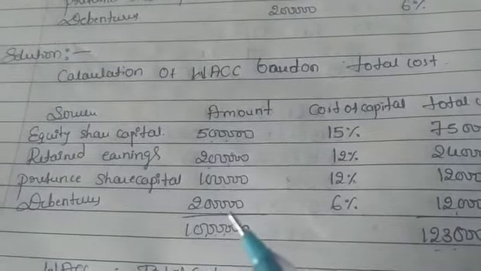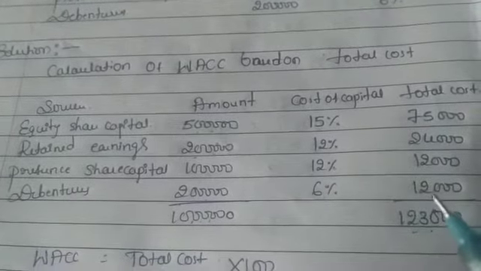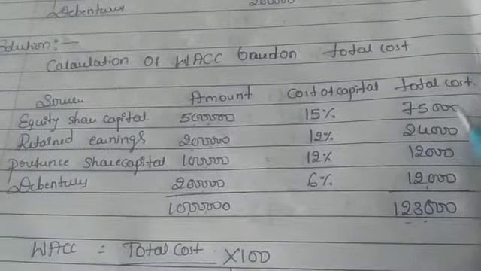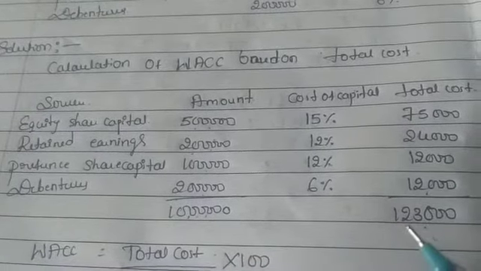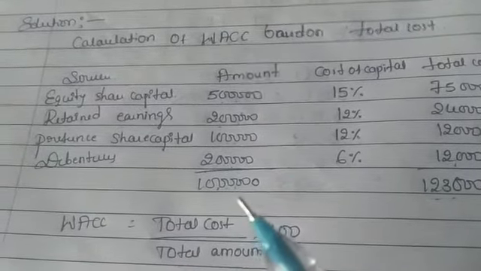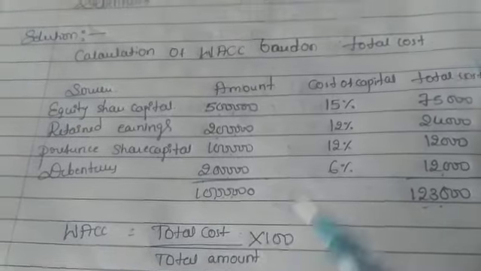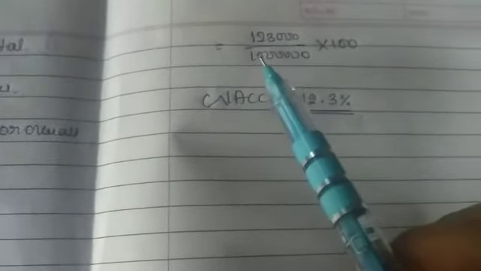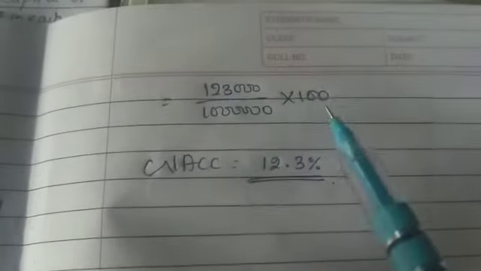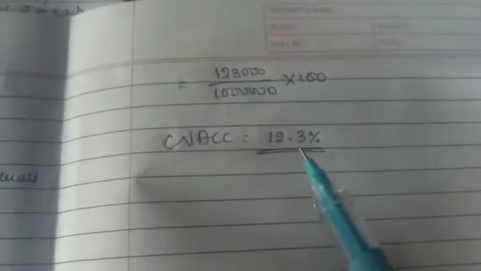Debentures are 2 lakh, with a 6% cost of capital, so it is 12,000. Adding these all, the total cost is 1,23,000 and the total amount is 10 lakh. So the formula is total cost divided by total amount into 100. Total cost is 1,23,000 and total amount is 10 lakh, into 100. Simplifying, the weighted average cost of capital is 12.3.